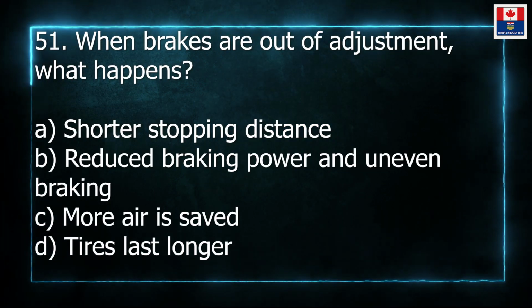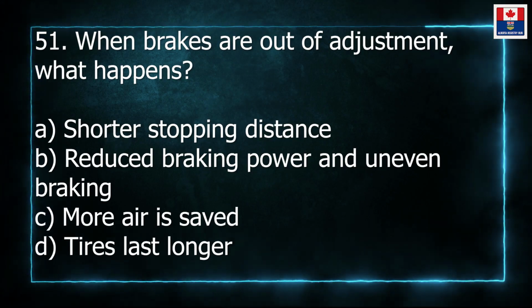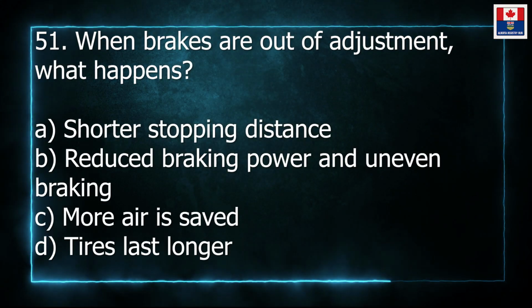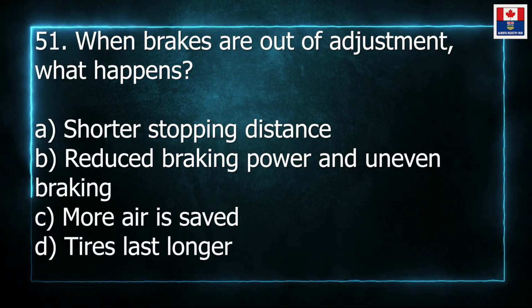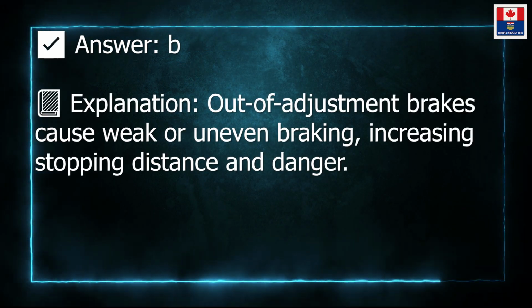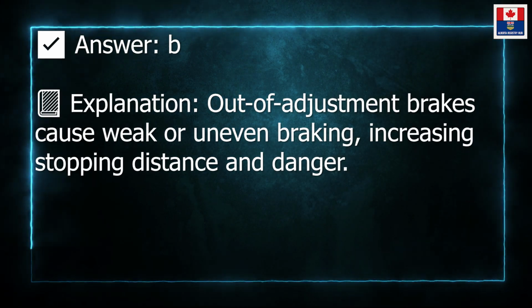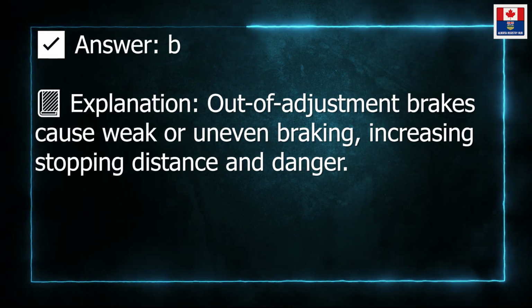51. When brakes are out of adjustment, what happens? A. Shorter stopping distance. B. Reduced braking power and uneven braking. C. More air is saved. D. Tires last longer. Answer B. Explanation: out-of-adjustment brakes cause weak or uneven braking, increasing stopping distance and danger.